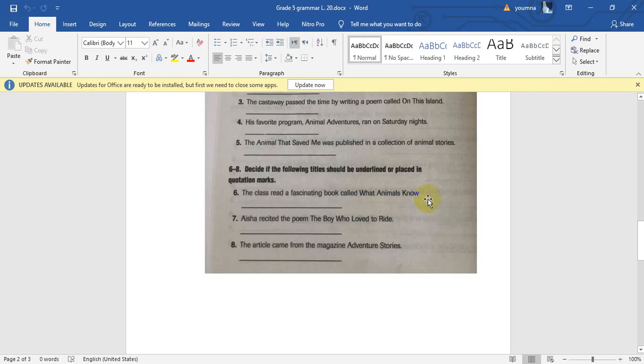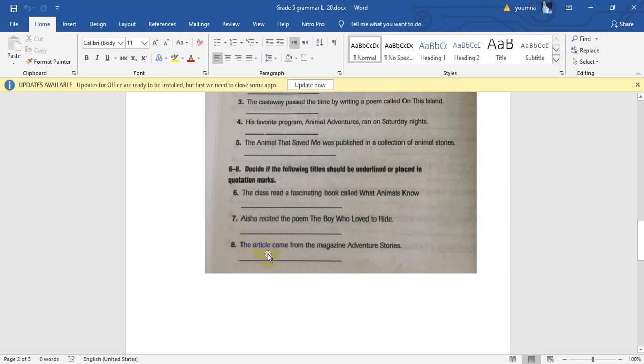Okay, so Aisha recited the poem like a song, The Boy Who Loved to Ride. A poem, is it a long or short work? Yeah, it's a short work. So here we will put this title between quotation marks. Start the quotation marks before it and put quotation marks after the word Ride.